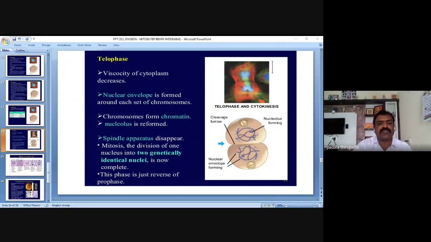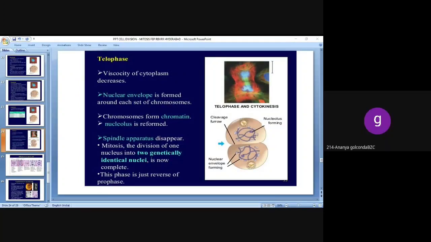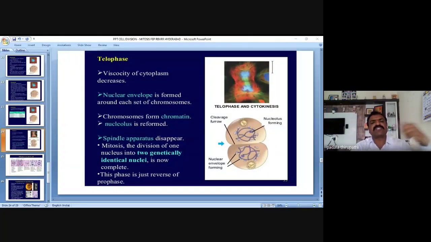Mitosis, the division of one nucleus into two genetically identical nuclei, is now complete in telophase. So this phase is just the reverse of prophase. Am I clear? If you have a clear idea about prophase, definitely you know telophase, its vice versa. Simply remember it.